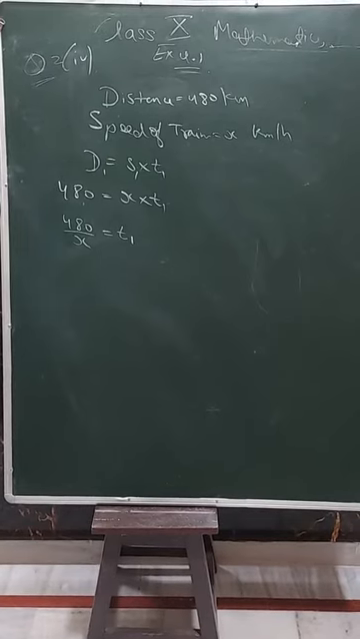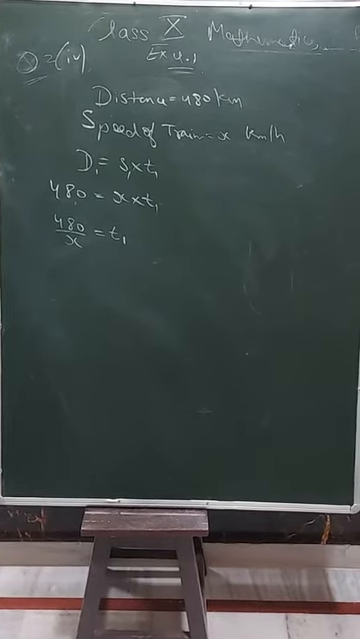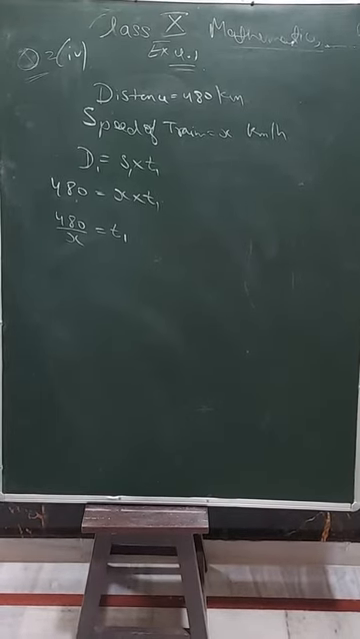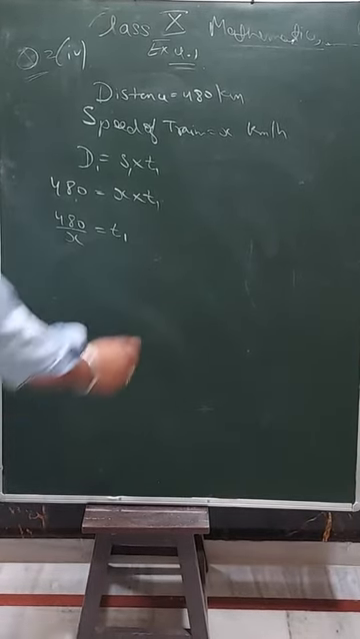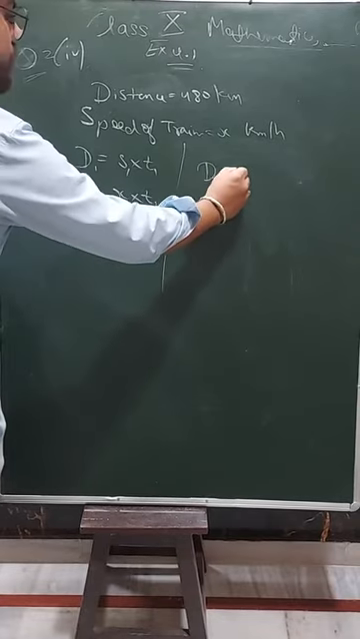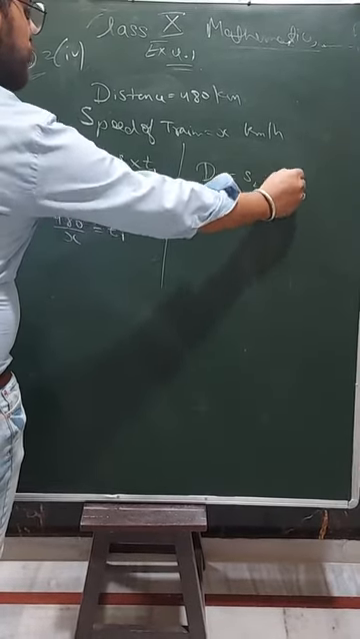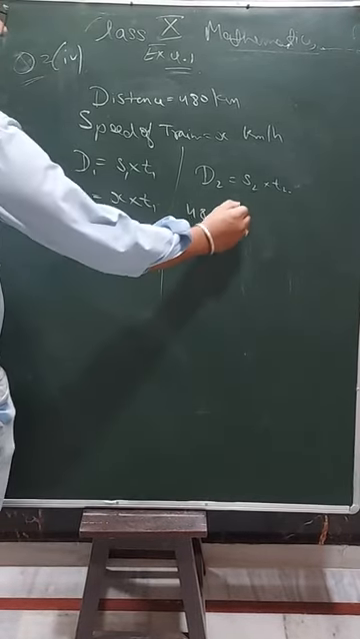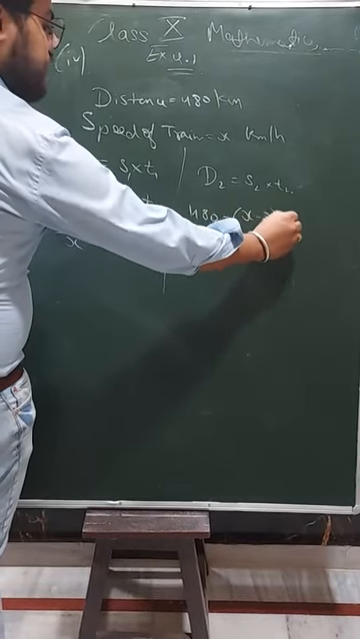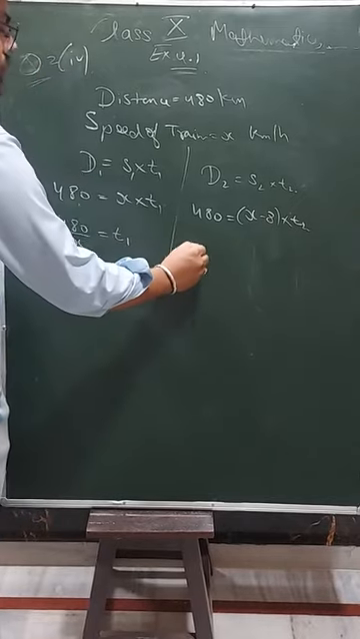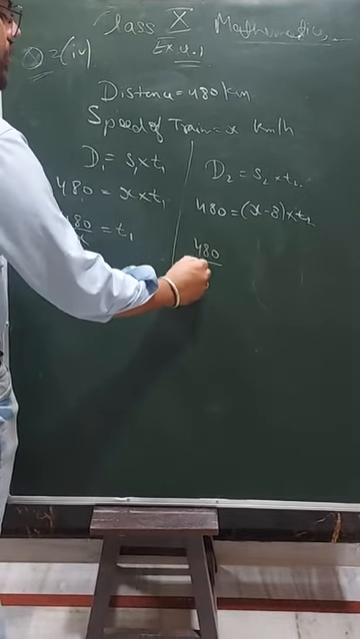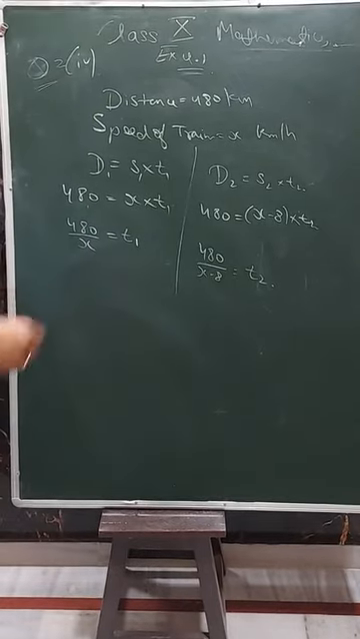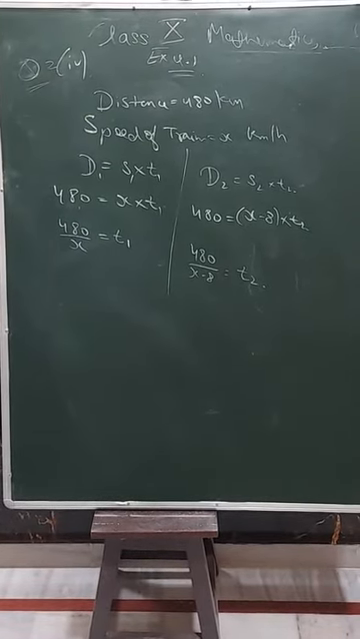And he said if the speed had been 8 km less, if the speed is reduced, then it would have taken 3 hours more. Same case: distance 2, speed 2 and time 2. Distance is the same, only 480, but speed has reduced by 8, so x minus 8, and time is t2. So 480 upon x minus 8 equals t2. Now these are the times t1 and t2.